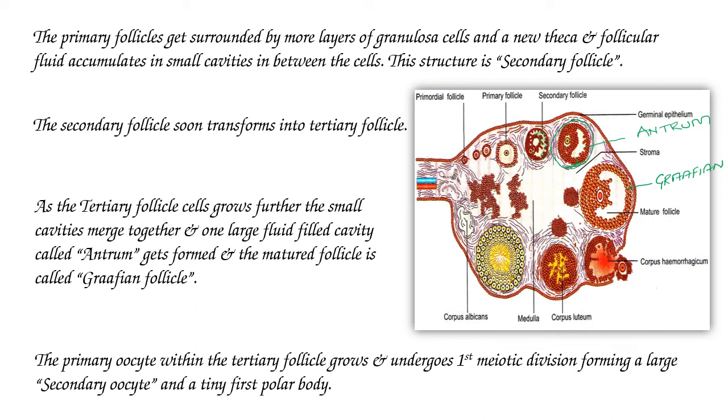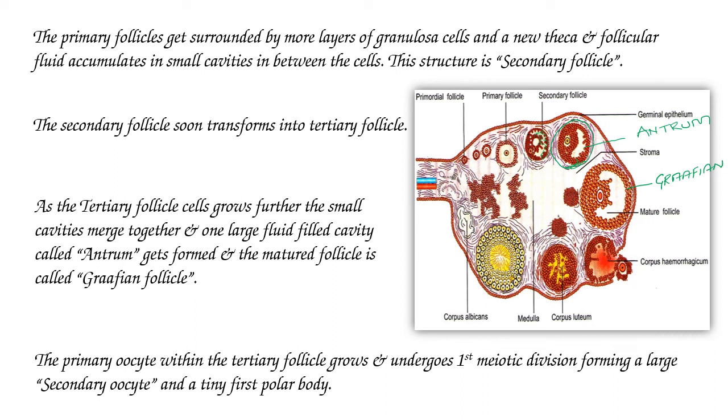Now the primary oocyte within the tertiary follicle undergoes the first meiotic division, forming a large secondary oocyte and a tiny first polar body. We already discussed this one. The primary oocyte undergoes the first meiosis.